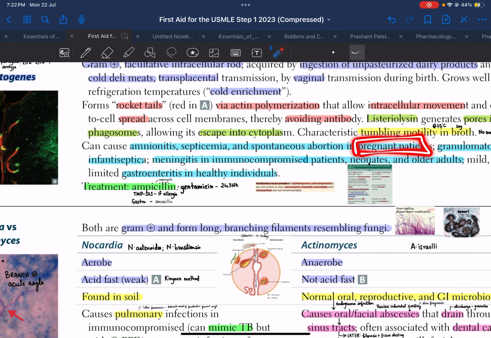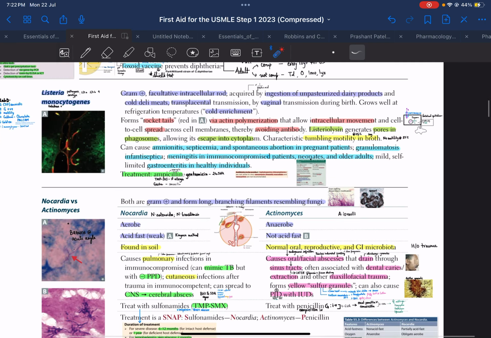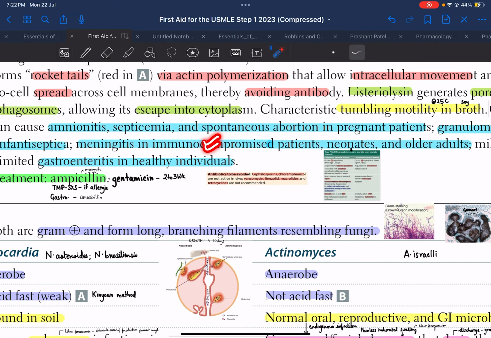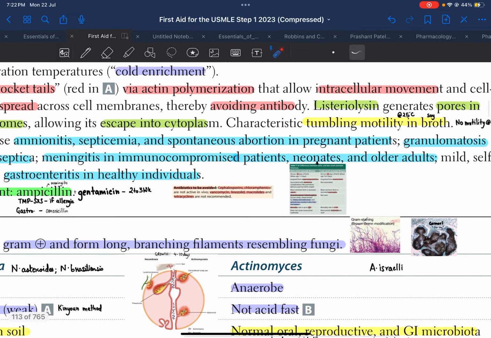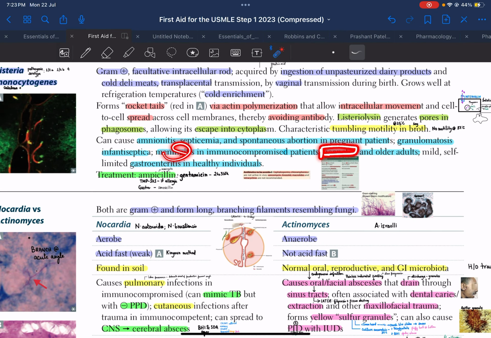Okay, now what manifestation can the patient present to you with? In pregnant patients, there could be fetal anomalies, there could be spontaneous abortions, there could be septicemia, and there could also be amnionitis. Now, in immunocompromised patients, Listeria can cause meningitis. Listeria can also cause meningitis in neonates as well as older adults, because neonates and older adults have lesser immunity compared to normal healthy adults, right? It can cause a self-limiting gastroenteritis in healthy individuals, and something very important to be noted over here, it can cause a grave disease known as granulomatosis infantiseptica.